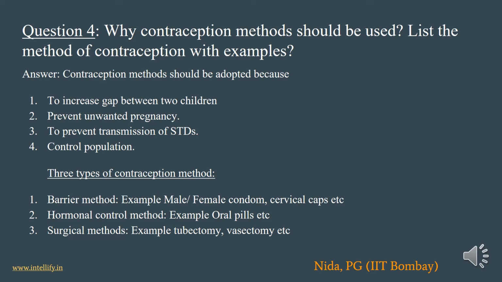Barrier method is a simple method in which we do not allow the ovum and sperm to meet. It can be done by using male and female condoms, cervical cap, etc. Second, we have the hormonal control method in which pills are taken.